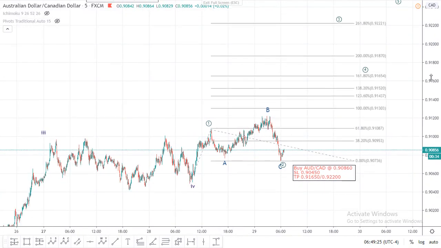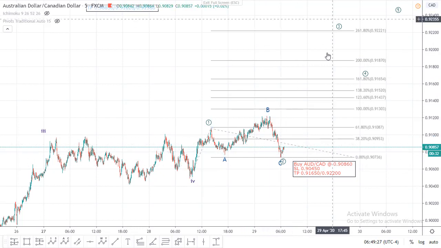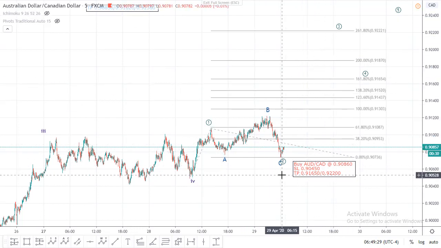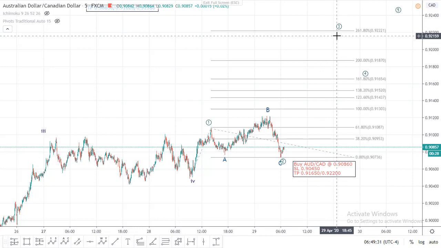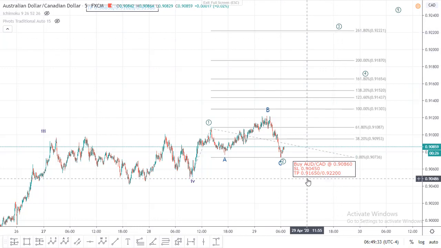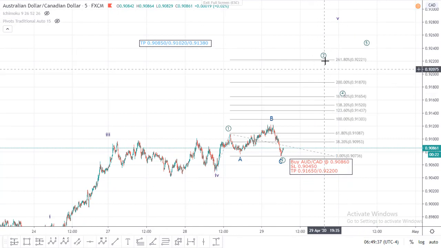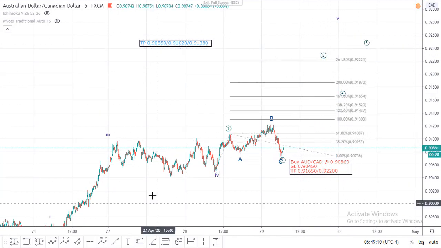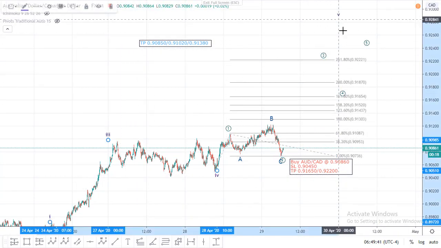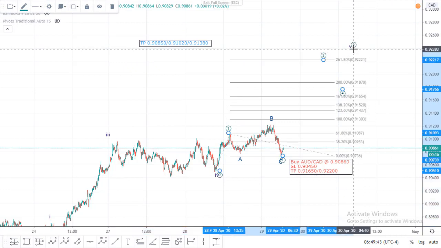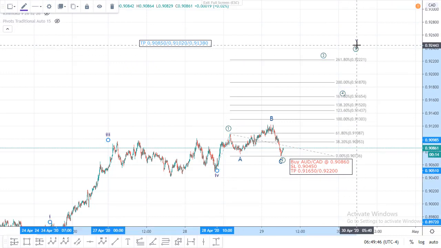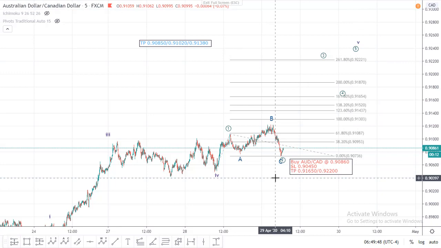It will be very interesting to watch these waves, so let's hope and see where it unfolds. This will also be a 1, 2, 3, 4, 5, and our fifth wave will be completed at the 5 moves of this big count.